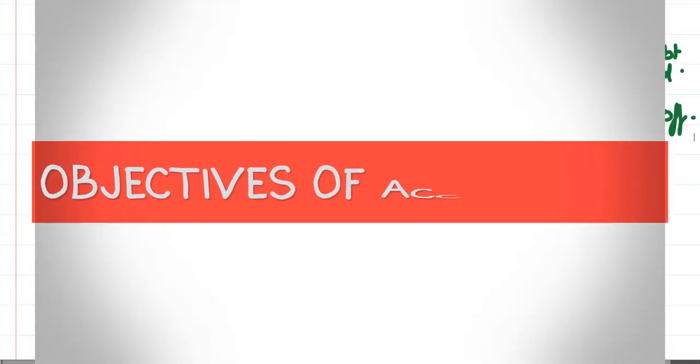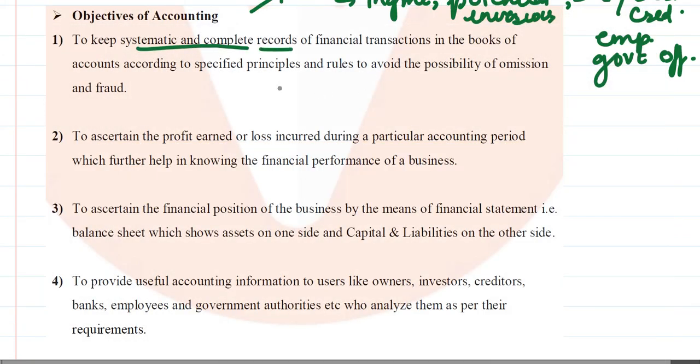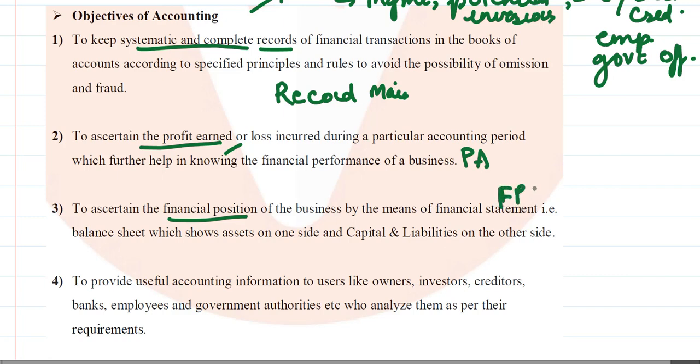Now, what are the objectives of accounting? Very quickly, it helps to keep a systematic and complete record. So record maintenance is one of the objectives. Then it helps to ascertain the profit. So profit ascertainment is the other objective. Then to ascertain the financial position in terms of whether the firm is doing well, in terms of the ROE that it is earning, return on equity, ROI, return on investment. So all these terms have been elaborated in the next few sections.